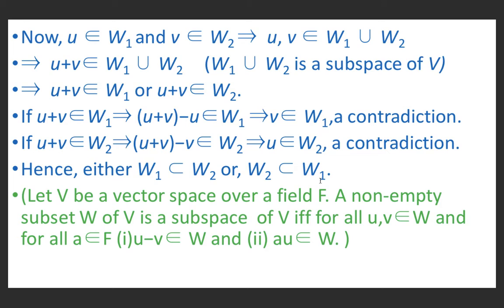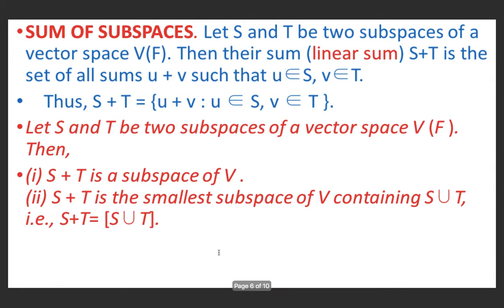Here we have used the result that if V is a vector space over field F, then a non-empty subset W of V is a subspace of V if and only if for all u, v belonging to W and for all a belonging to F, u minus v belongs to W and au belongs to W.